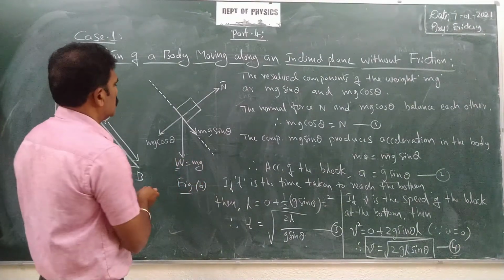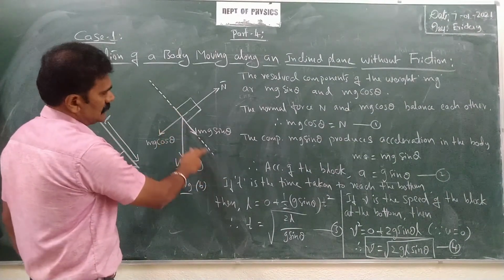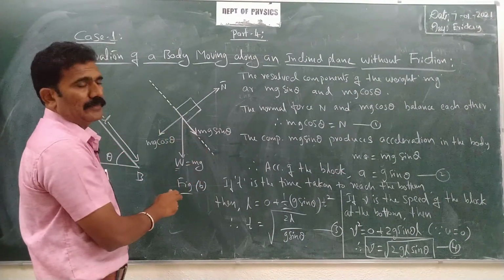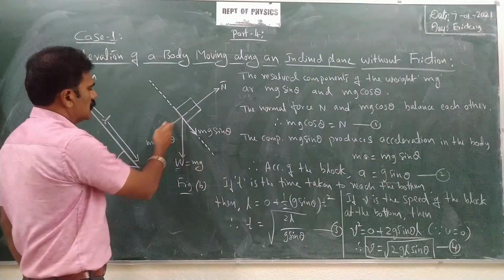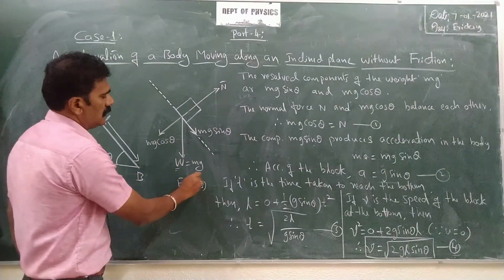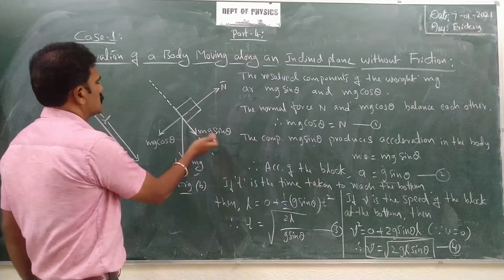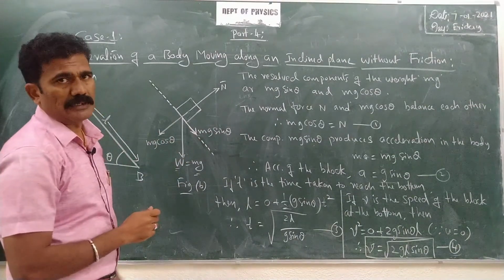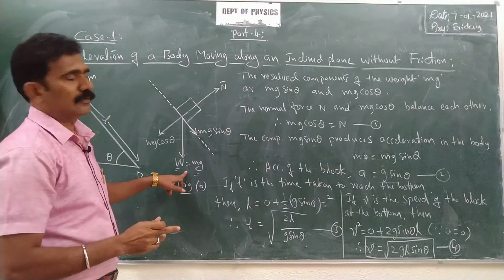In the direction of the x-axis, it is mg sin theta. Perpendicular to this, we have another component, mg cos theta, where mg is the weight of the body. These are the two perpendicular resolved components of the weight.